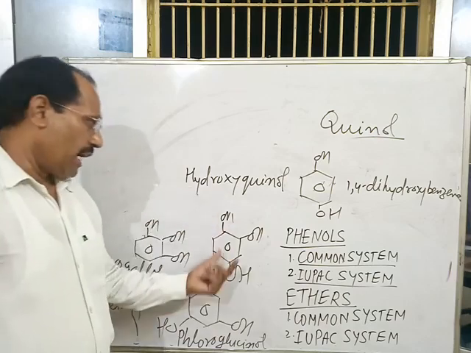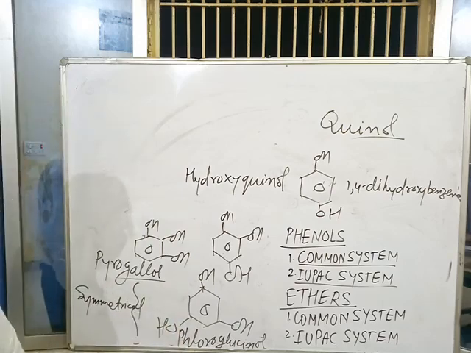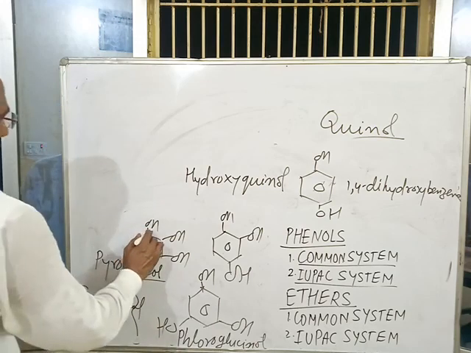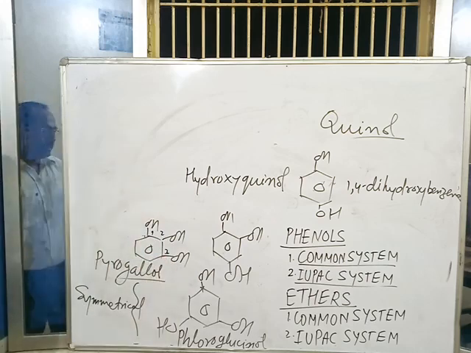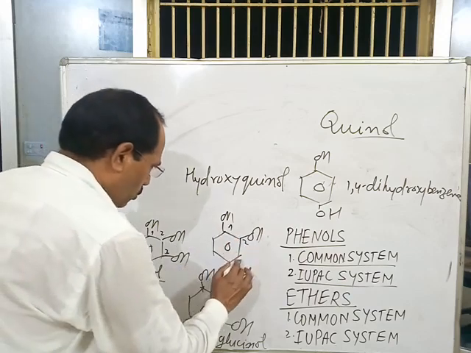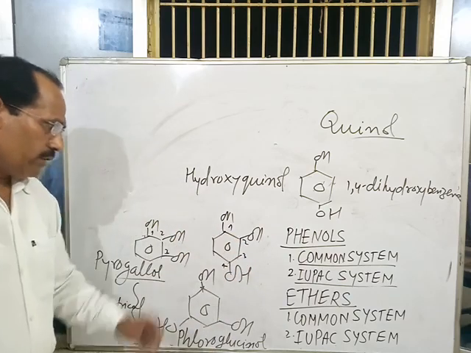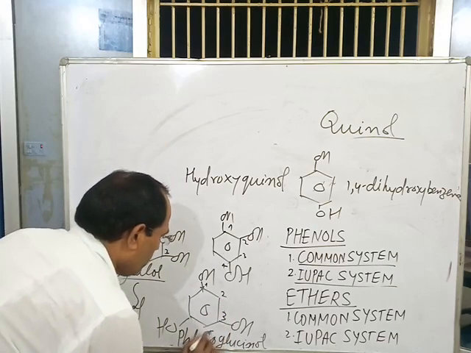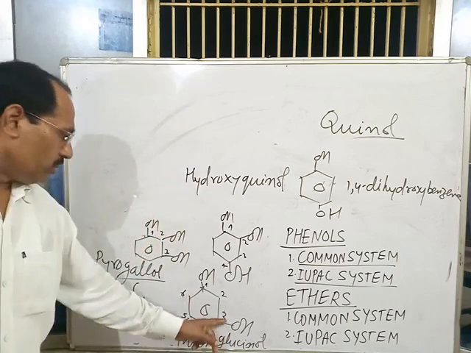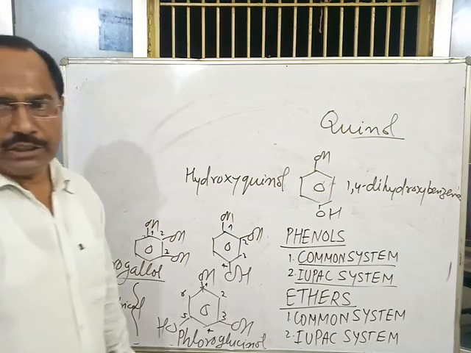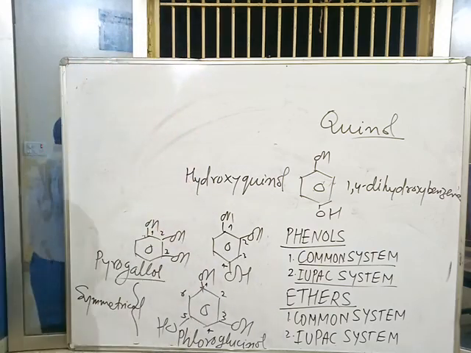Pyrogallol, hydroxyquinol, and phloroglucinol are the common names. But in the IUPAC system, they are named as 1,2,3 trihydroxybenzene, 1,2,4 trihydroxybenzene, and 1,3,5 trihydroxybenzene. This is all about phenols.